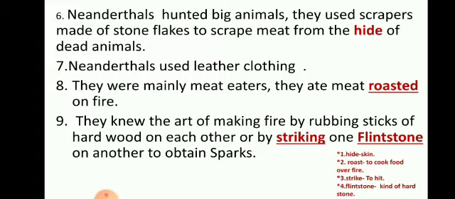They used scrapers made of stone flakes. Now previously I have told you what flakes are. Flakes are the chips of the stones. So they have used them to scrape the meat from the hide of dead animals. Now they were hunting the animals, and hide means the skin of the animal. So the skin of the animal is furry. So they were scraping the meat out of the skin, and for that these flakes, because they are pointed, as we use various kinds of knives in the kitchen, similarly they were using these flakes to remove the meat from the skin of the dead animals so that they can consume it.